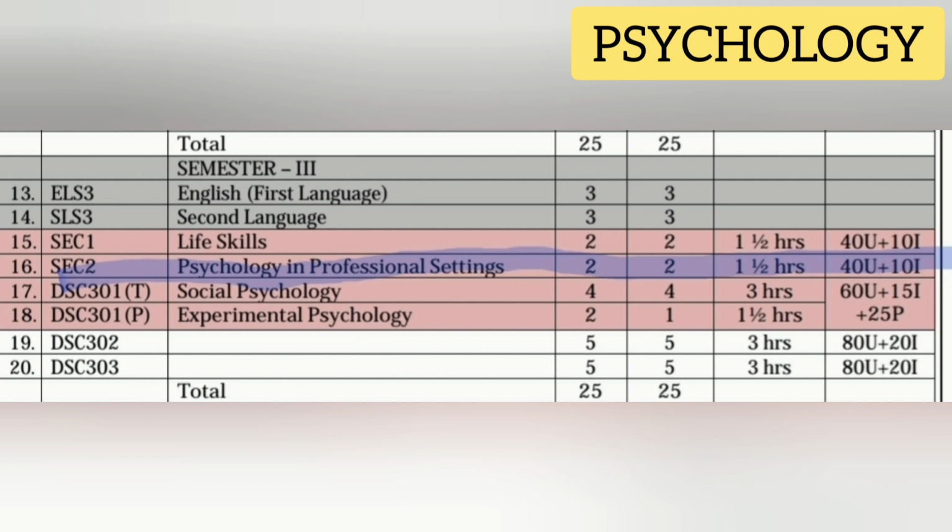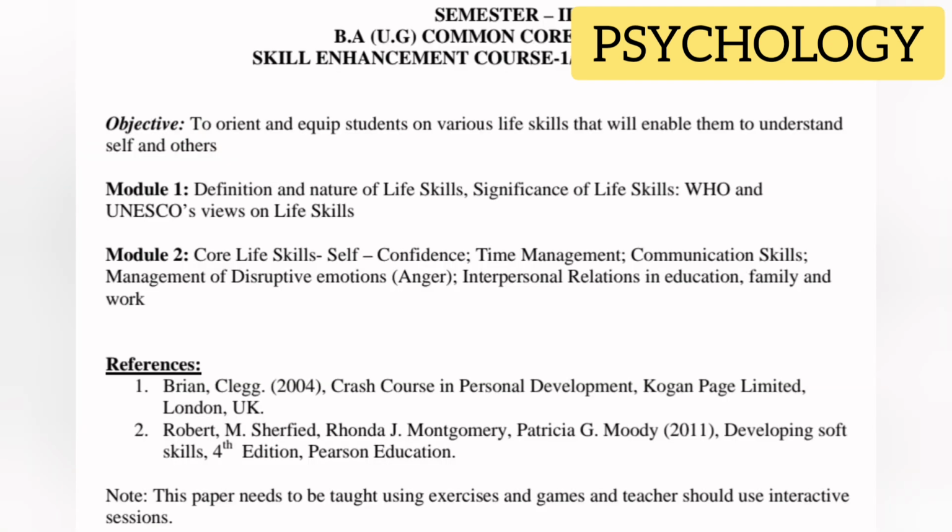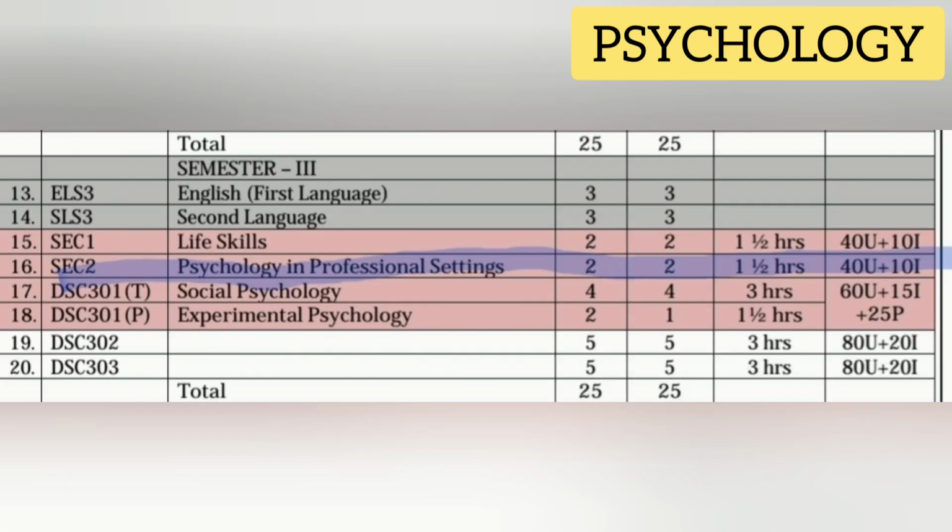Next subject, psychology. In this subject we have two papers. First one, life skills. For this subject we have 2 theory classes per week and 2 credits. Once you pass this subject, you will get these credits, and the exam duration is 1.5 hours, and the total marks for this subject is 50 out of 50, 40 for semester exams, 10 for internal exams. In the syllabus, we have only 2 units. From each unit, 1 or 2 short questions and 2 long questions are asked in the exam.